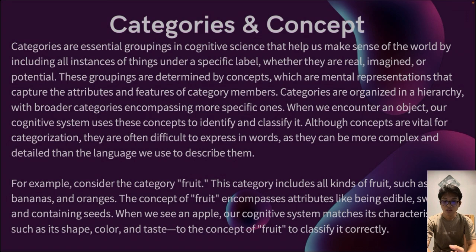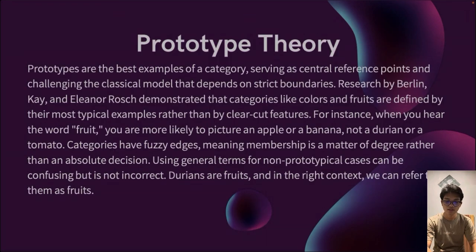For example, consider the category fruit. This category includes all kinds of fruit, such as apples, bananas, and oranges. The concept of fruit encompasses attributes like being edible, sweet, and containing seeds. When we see an apple, our cognitive system matches characteristics such as its shape, color, and taste to the concept of fruit to classify it correctly.